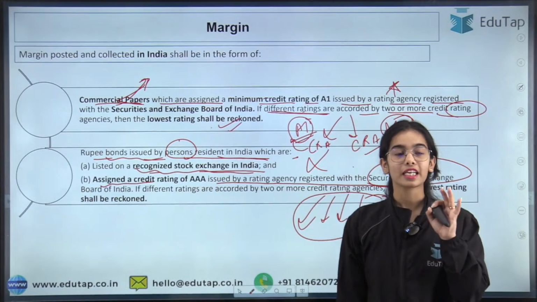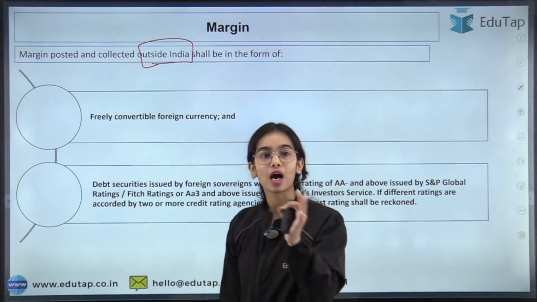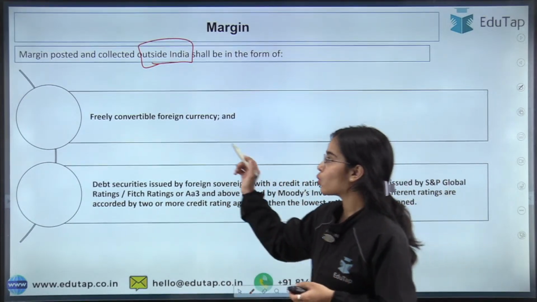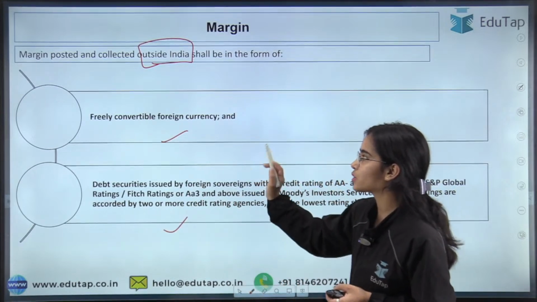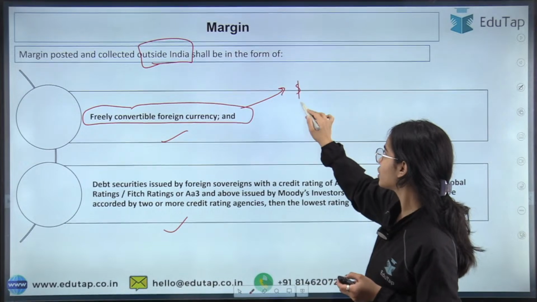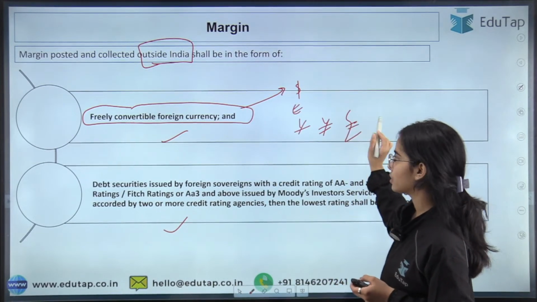So let's understand, if the margin is posted outside India, what can be the form of the margin? Only two are allowed. One is freely convertible foreign currency, that is the dollar, euro, yen, yuan, pound sterling.